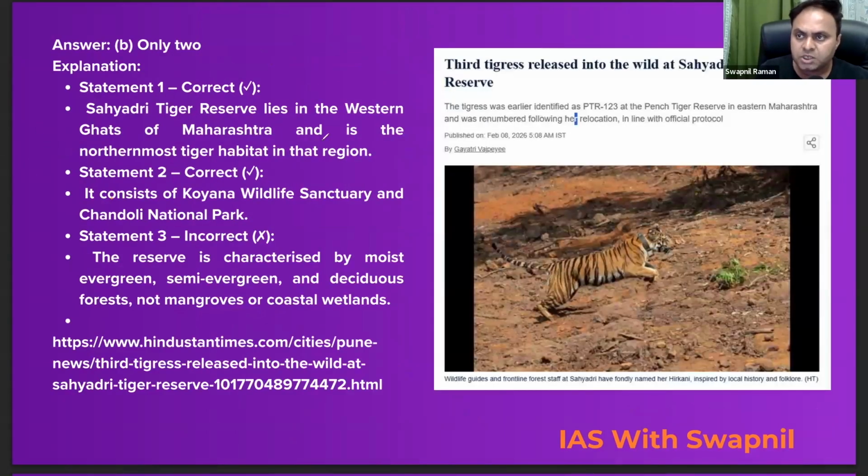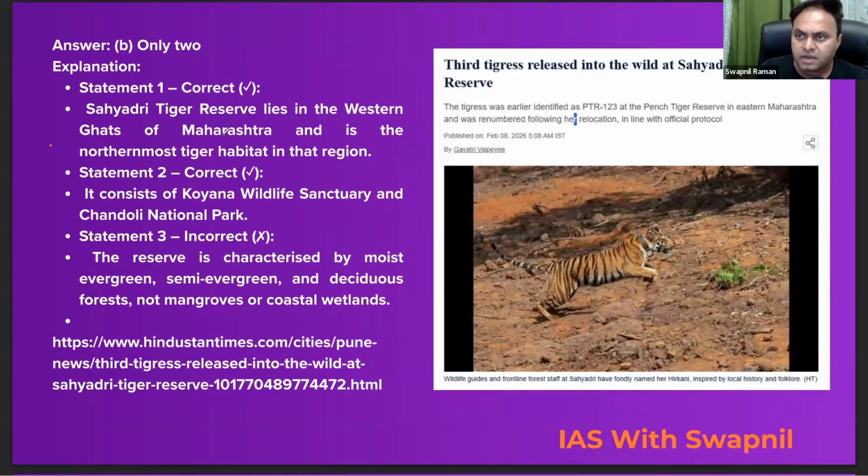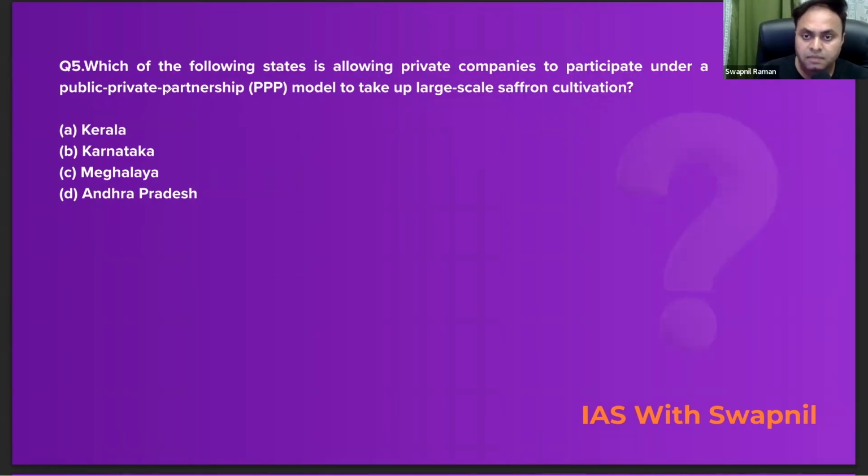So you can see the explanation here. Sahyadri Tiger Reserve lies in the Western Ghats of Maharashtra and is the northernmost tiger habitat in that region. Absolutely correct. The reserve is characterized by the moist evergreen, semi-evergreen and the deciduous forest, not the mangrove or the coastal wetlands, right? So look at the next question, question number 5.